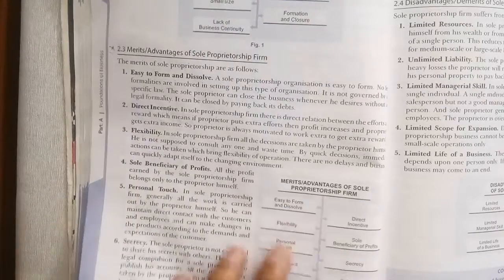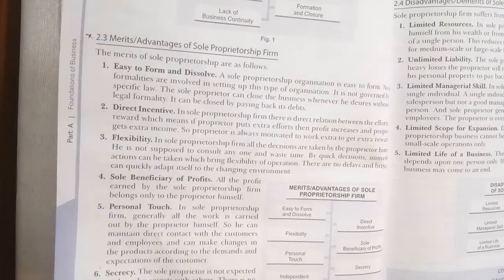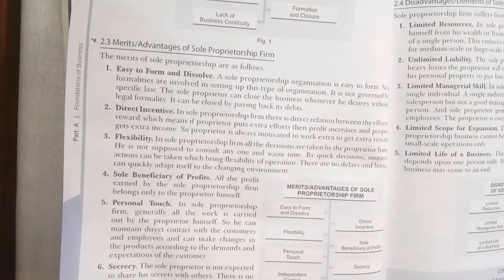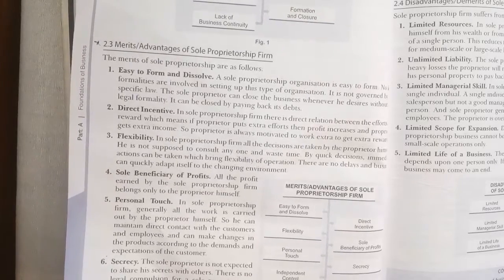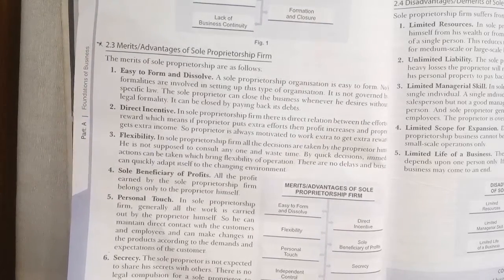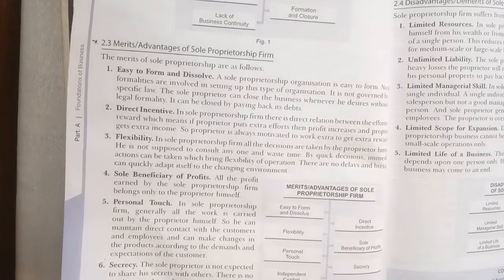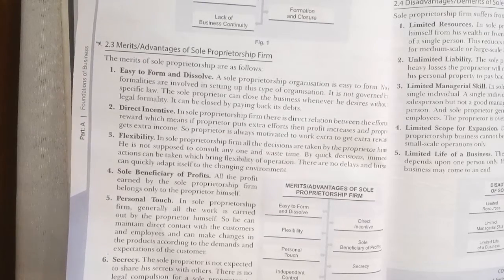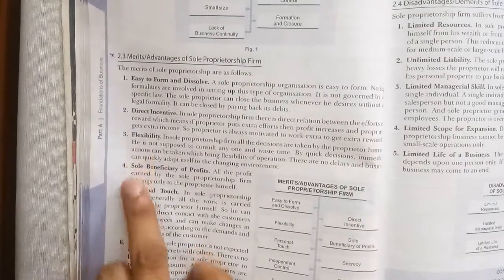If anything changes in the business environment, in this form of business they can easily accept the changes because he's the only person. So it leads to quick decision making, and immediate action can be taken, bringing flexibility of operation. So there is a high flexibility of operation. If anything changes in our environment, they will go and opt for it just because of the high flexibility available.